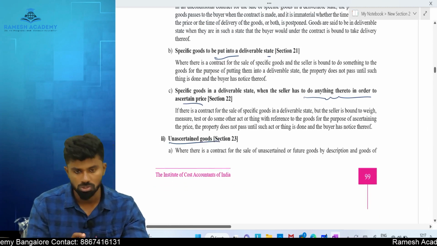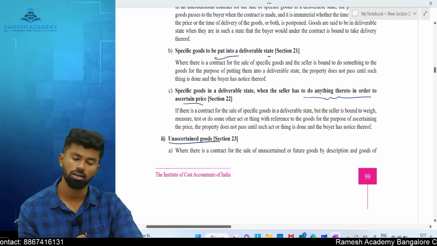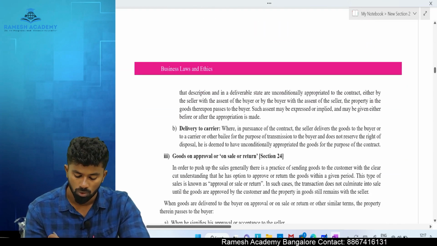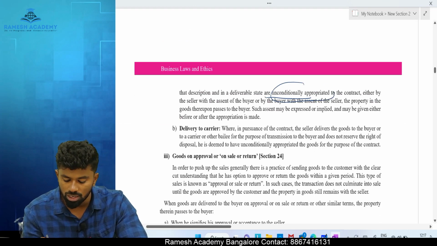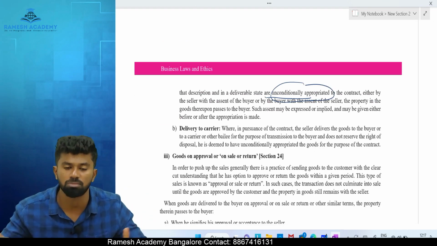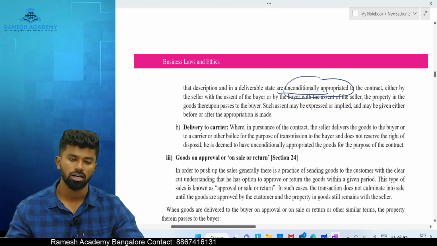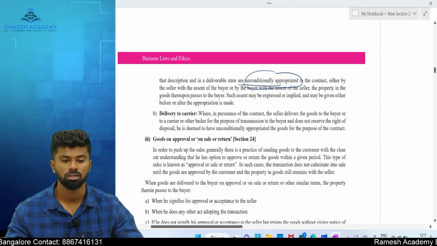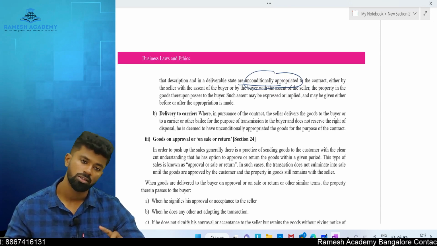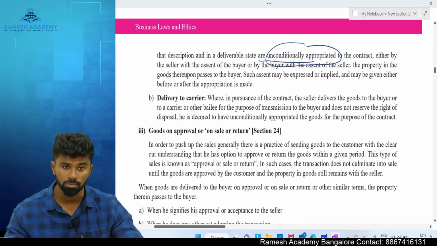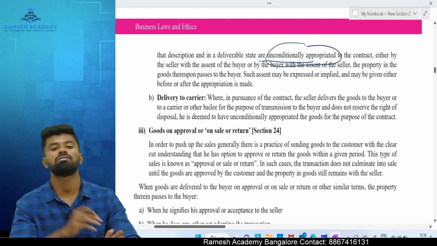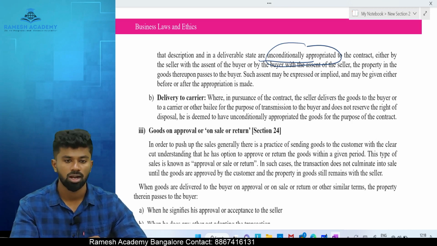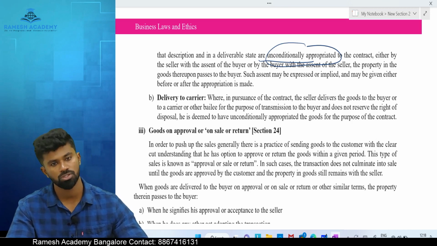Next one, unascertained goods, means the goods are in bulk form, not identified and agreed upon. In this case the ownership is transferred only when the goods are unconditionally appropriated, means separated from the bulk. There are 100 bags of sugar in the godown. Buyer agreed to purchase only 50. Now when is the ownership transferred? When either buyer or seller or both of them go to the godown, separate 50 from the other 50, and the same is informed to the buyer, at that scenario what is transferred? Ownership is transferred.